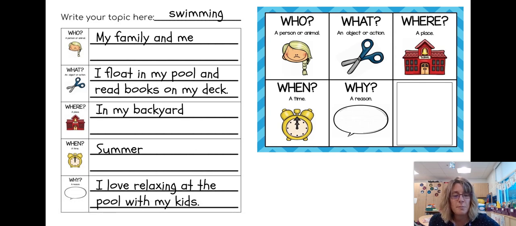So you're going to pick your topic for your story, and you're going to write down who is with you in your story. Is it you? Is there somebody else with you? What happens? Where does your story take place? When does it take place? And why?